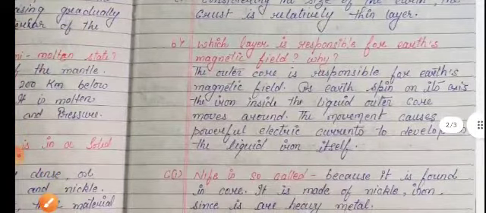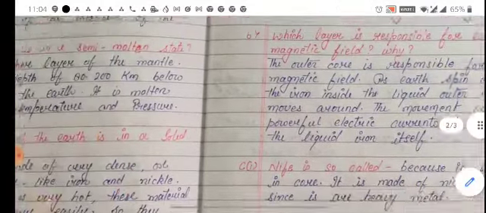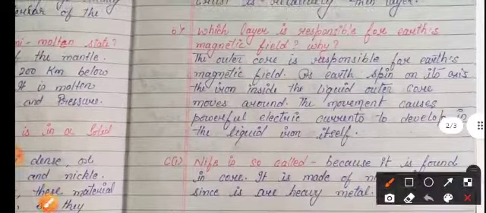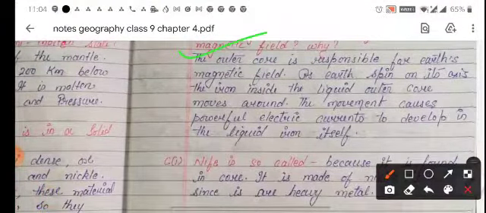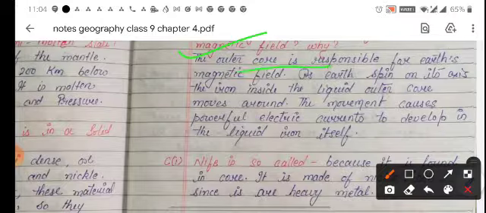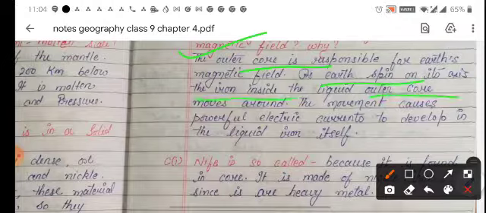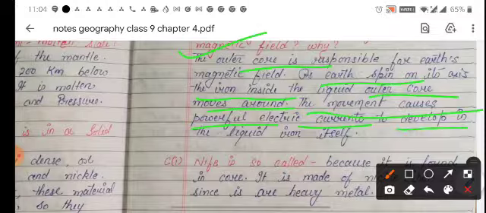Next question: which layer is responsible for Earth's magnetic field and why? The outer core is responsible for Earth's magnetic field because as the Earth spins on its axis, the iron inside the liquid outer core moves around, and the movement causes powerful electric currents to develop in the liquid iron itself.